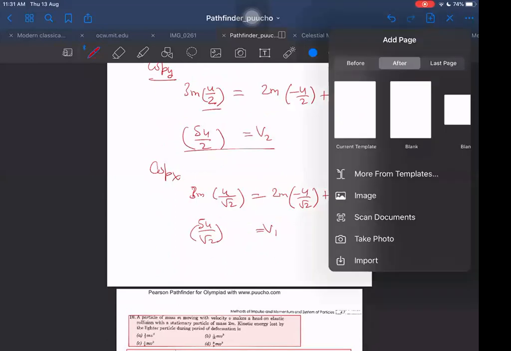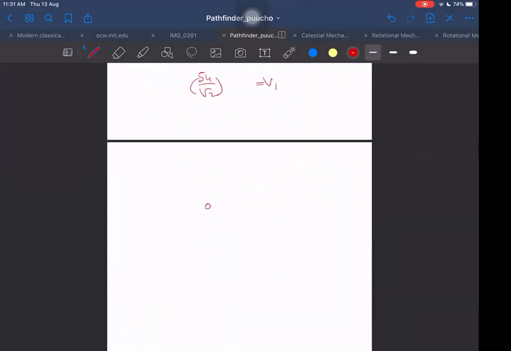Next, the same way as we did last time. Again, now forget what happens to the 2m mass. Just see what m mass only does. So m mass is rising up with what velocity? 5u by 2, and it is going horizontally with what velocity? 5u by root 2.